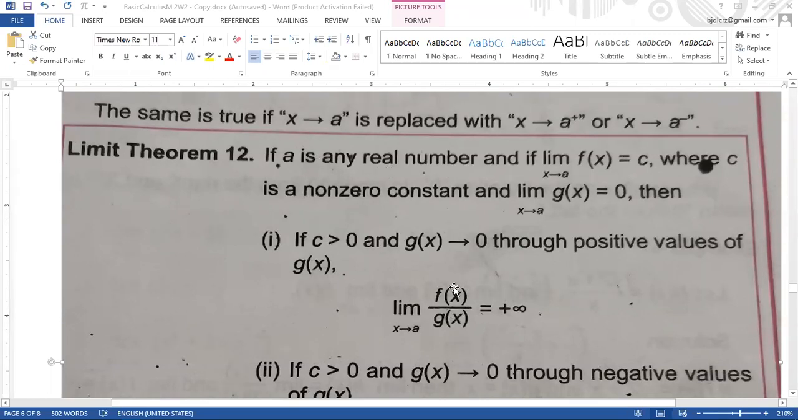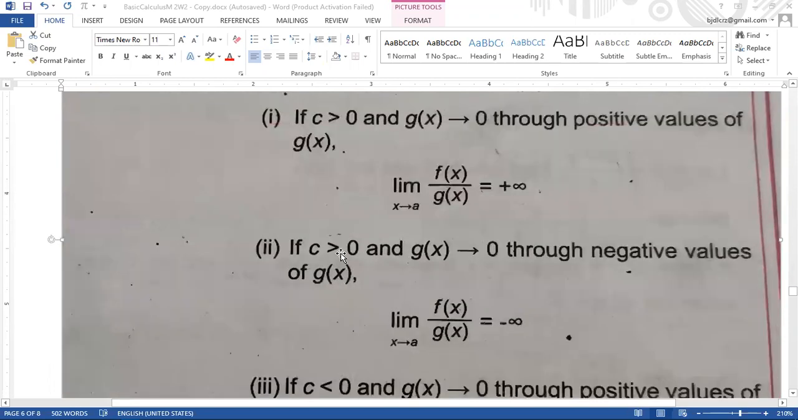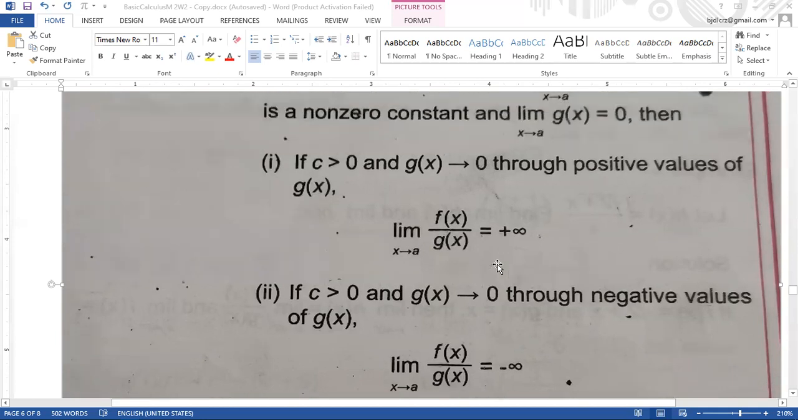So for example, f of x, answer sa atong f of x is 2 over 0. Unya ato ang x approaching to 1. So ang answer ana niya is positive infinite. So 0 through positive values of g of x. So positive infinite. So kung ato ang c is greater than 0 na pod, and the g of x is 0 through negative values of g of x. So 0 through negative values. So ato ang g of x is 0.